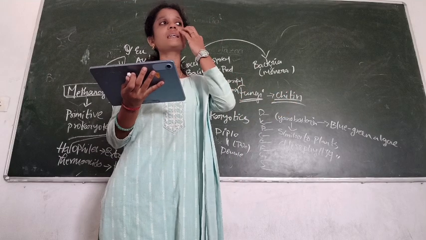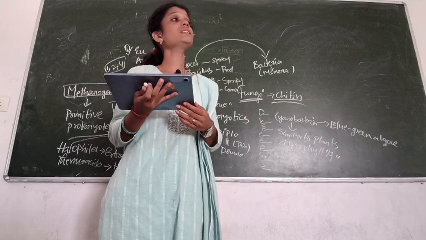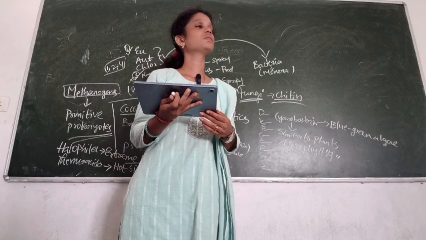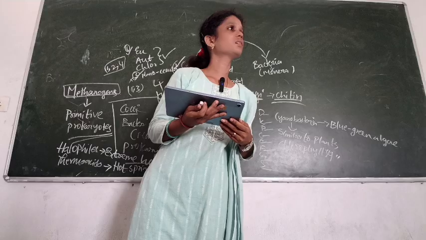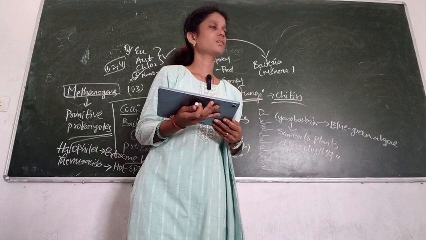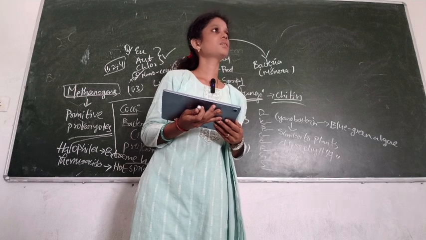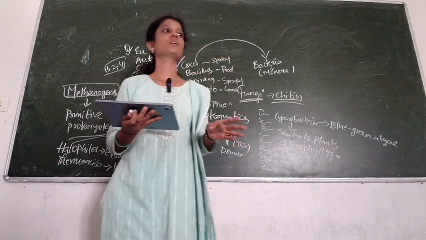Coming to Archaebacteria. Thermoacidophiles, very good.